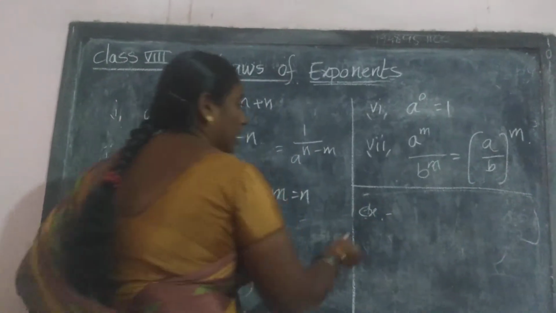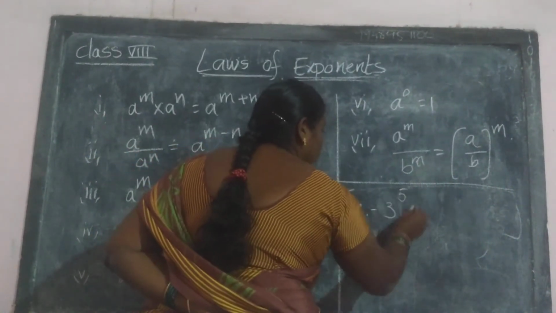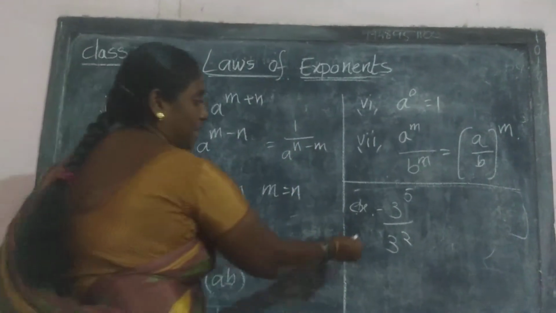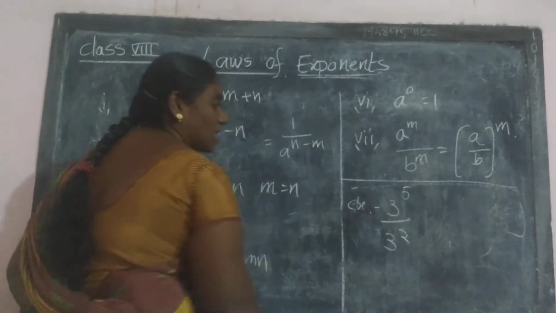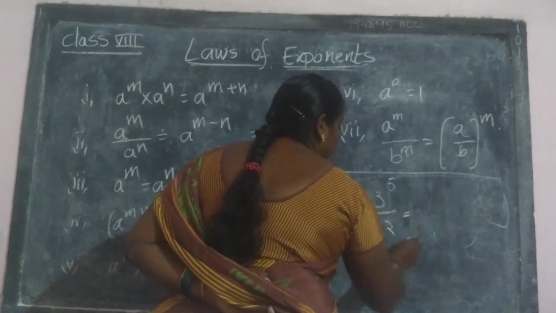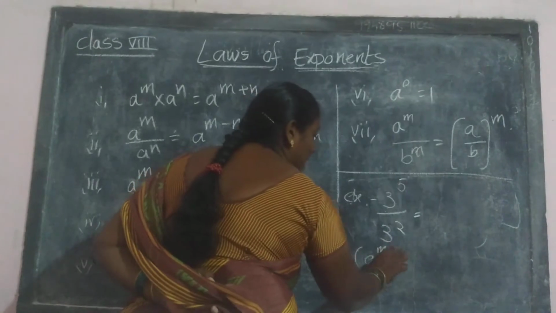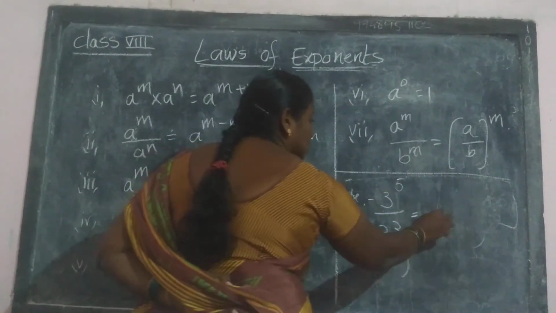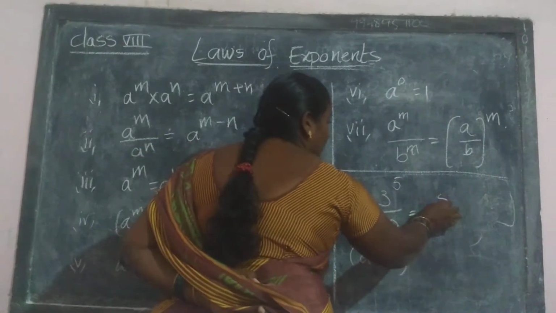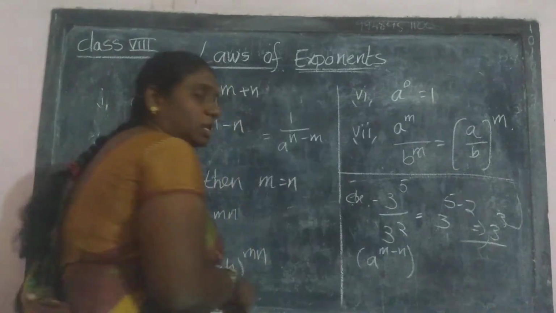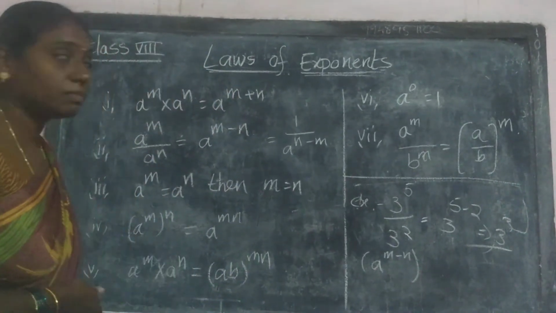Again same, here 3 power 5 divided by 3 power 2. When bases are same and the operation is division, what is the rule? a power m minus n. Here a is the base, that is 3, and m minus n means 5 minus 2, so it is equal to 3 power 3. Understood all of you? This is the second rule.